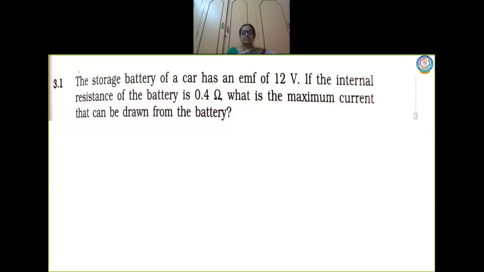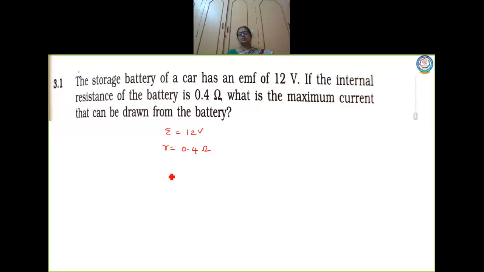These are your textbook problems. The first problem, exercise first problem. The storage battery of a car has an EMF of 12 volt. The internal resistance of the battery is 0.4 ohm. What is the maximum current?